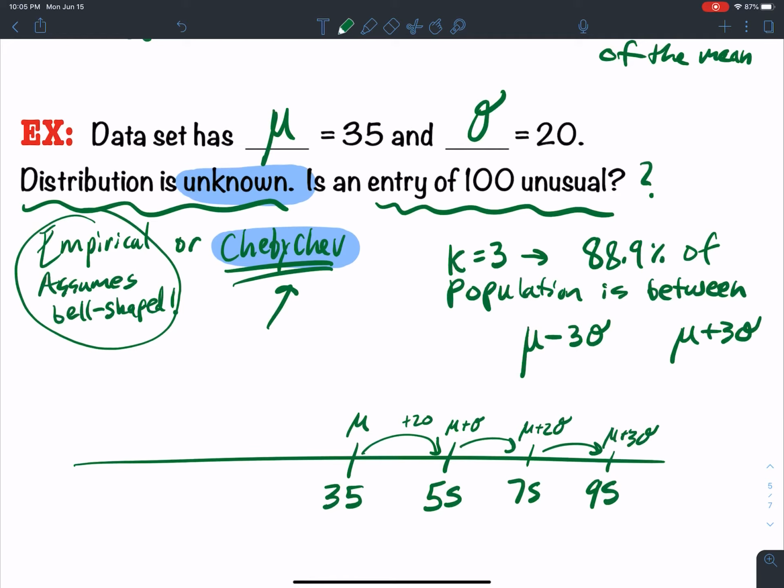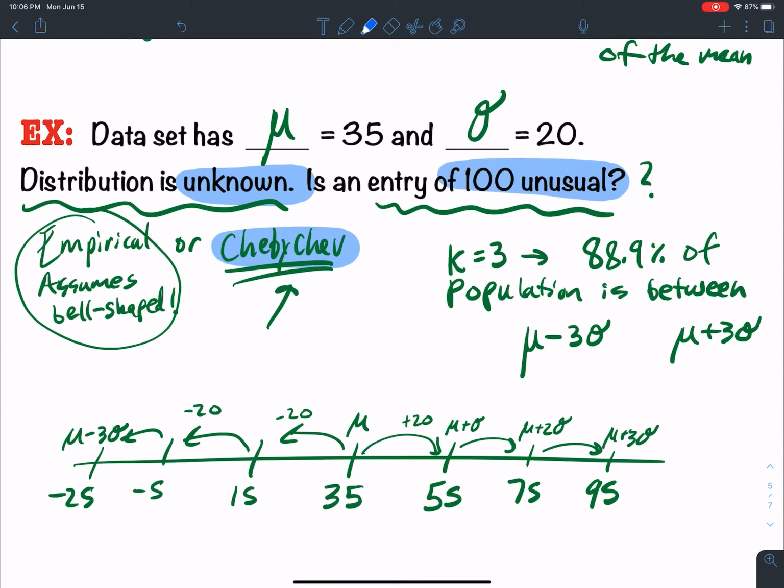Okay. Now going this way, I subtract 20, and so 35 minus 20 is 15. And I subtract 20 again, and I'm going down, that's like -5. And I subtract 20 again to go out 3 standard deviations this way, and that's like -25. That's way away from 0, right?